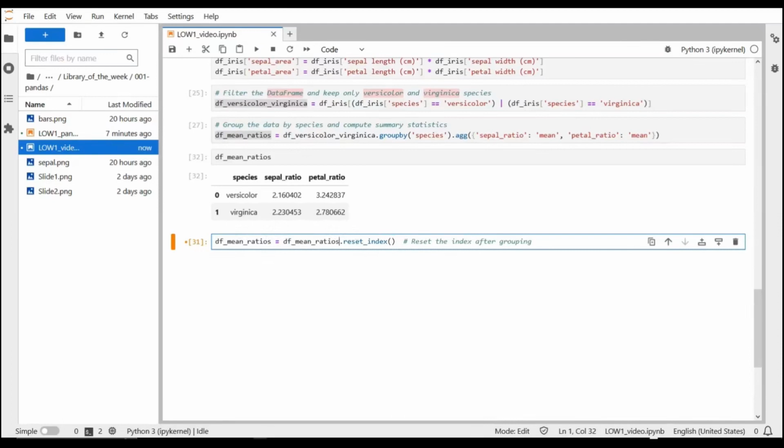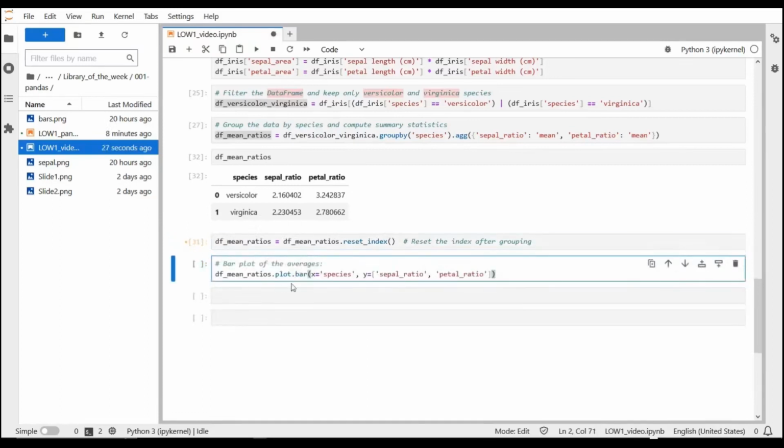Now, just to finish, we are going to make another bar plot, just because I like plotting results. Everybody does, right? I use the plot function, and in this case we're going to do a bar plot, so I use the bar function. I pass the X and Y values. So X will be the species, and Y, in this case, I'm going to pass a list of values, so I want to plot at the same time the sepal and the petal ratio. And let's see how this looks.